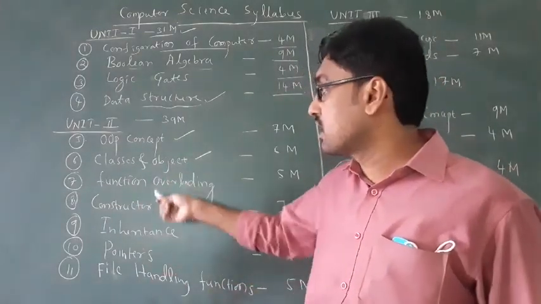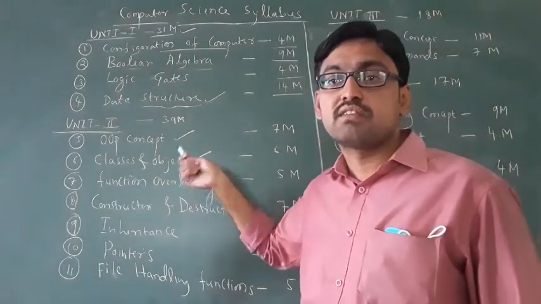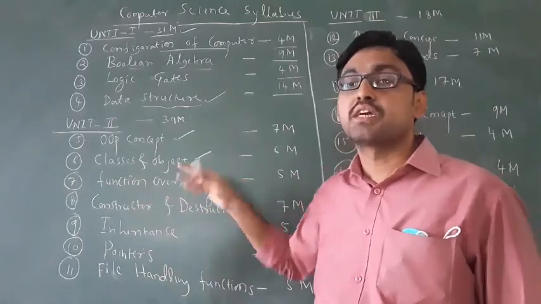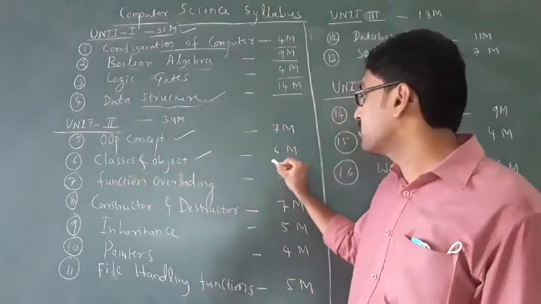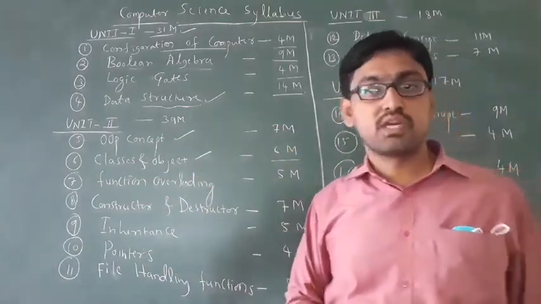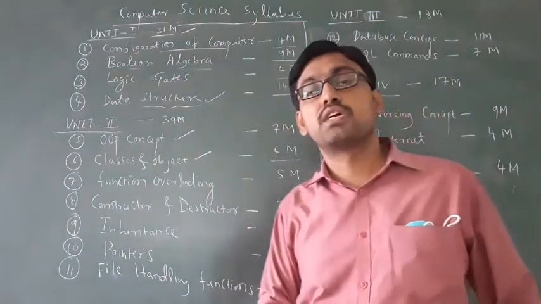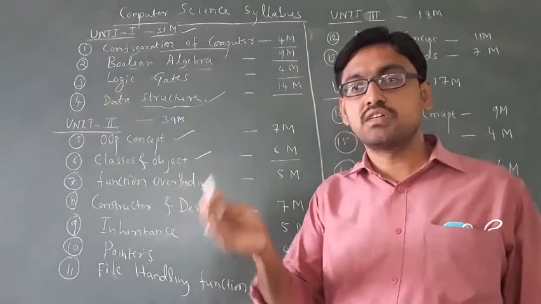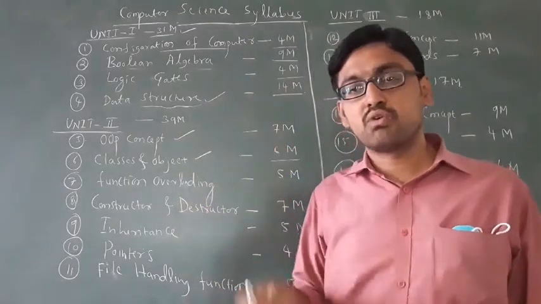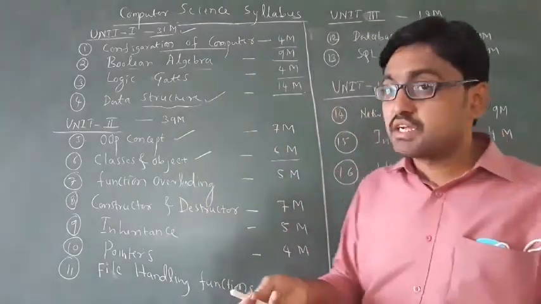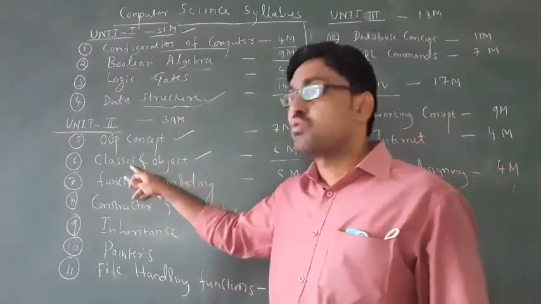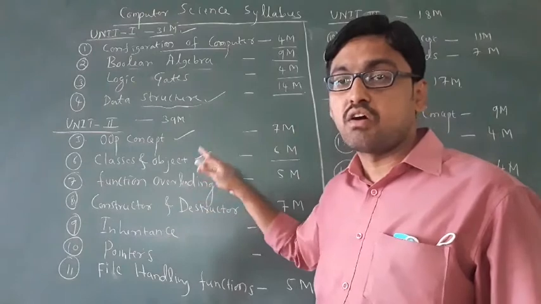These are what in classes and objects. How to write the program by using classes and objects, that you have to study. It carries 6 marks. What is the use of classes and objects? In first year, you were just writing a program using void main. But now you have to write the program by using classes and objects. That is what you have to study.